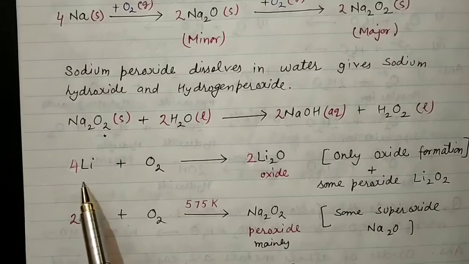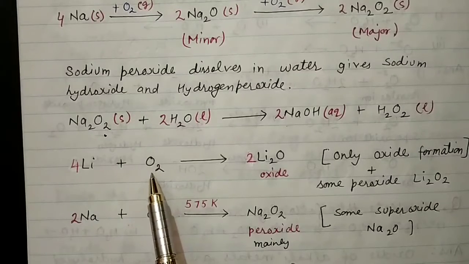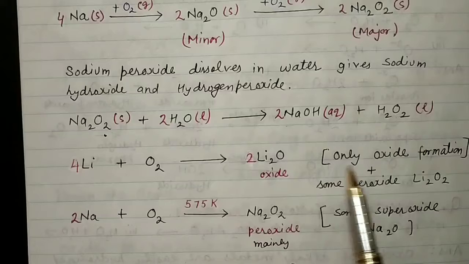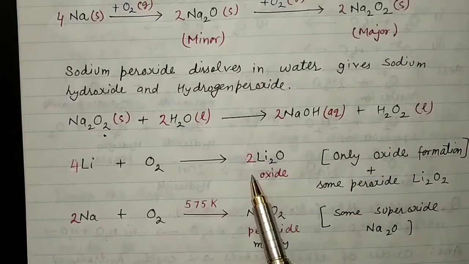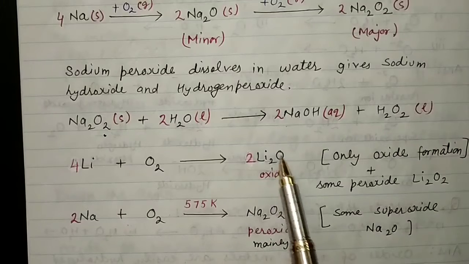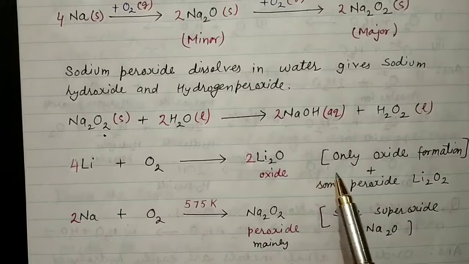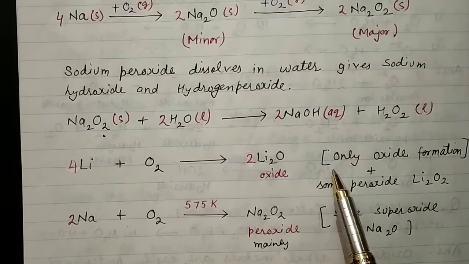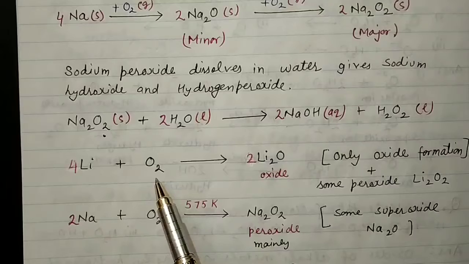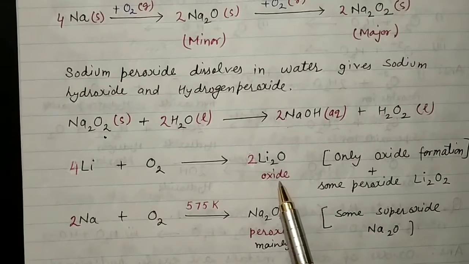So here lithium has a small size, and it will combine with oxygen to form only oxide, because a small size cation can stabilize a small size anion. The maximum percentage of lithium, when combined with oxygen, will form the oxide.